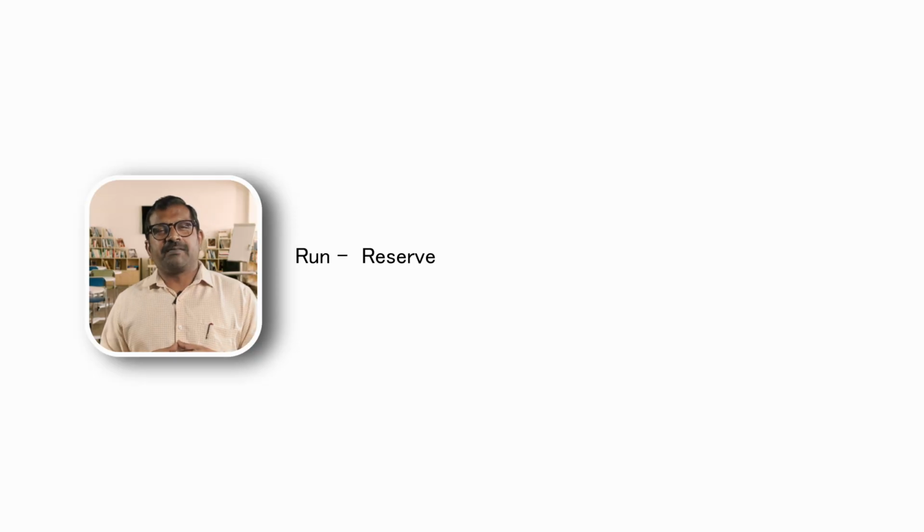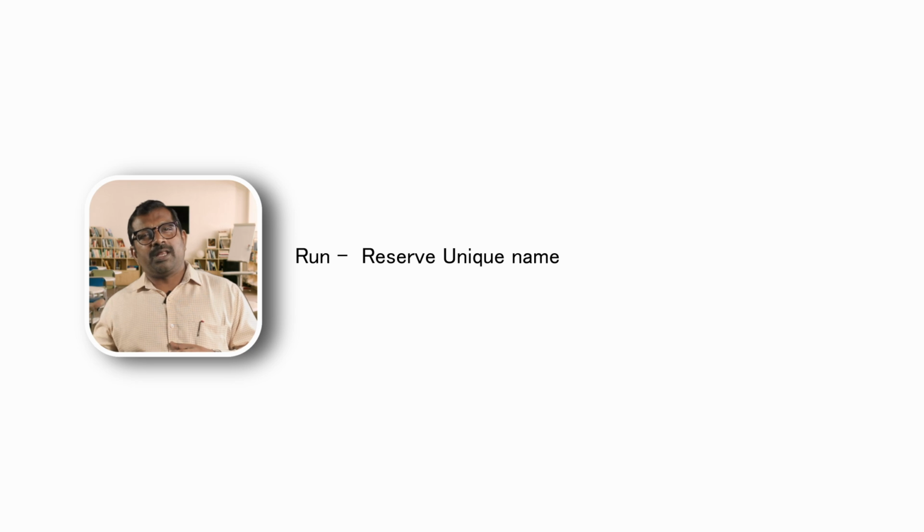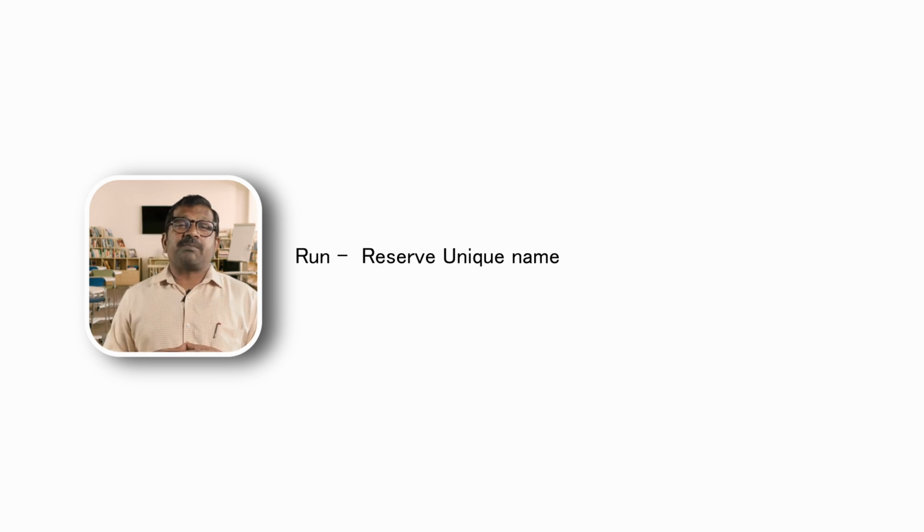One is the RUN facility. RUN means Reserve Unique Name. If you decide to reserve the company name, this facility will be very useful for you. It is not that you must upload all the online documents first; you can register your company with a single slot of uploading the documents.